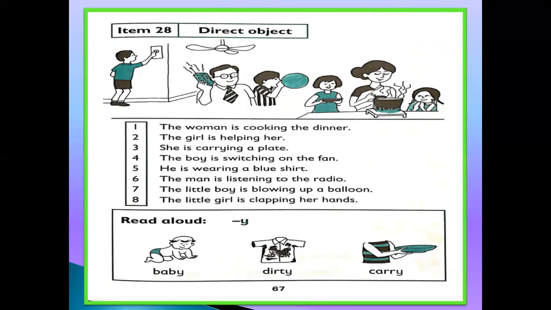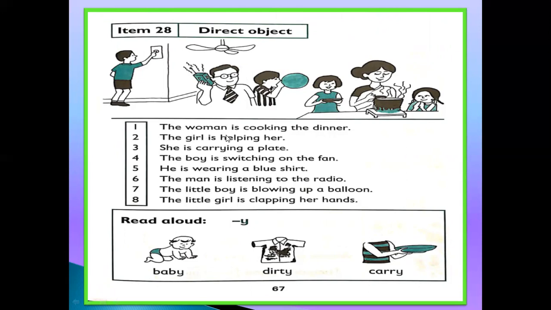First, I will read this page, then I will explain, and then you will read with me. Okay? Now listen to it carefully first. Item number 28, direct object. Number 1. The woman is cooking the dinner.